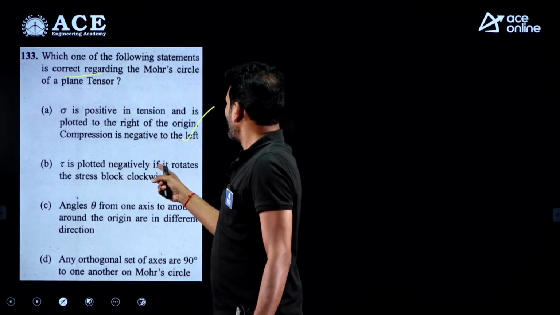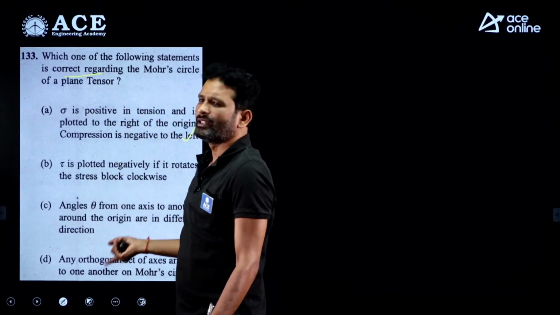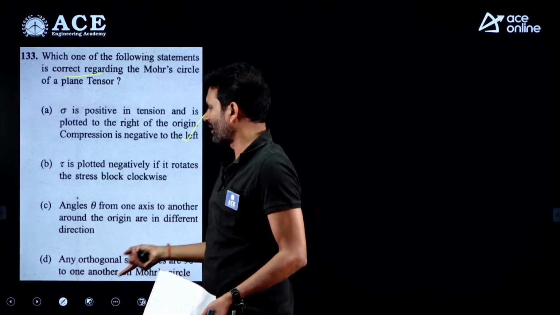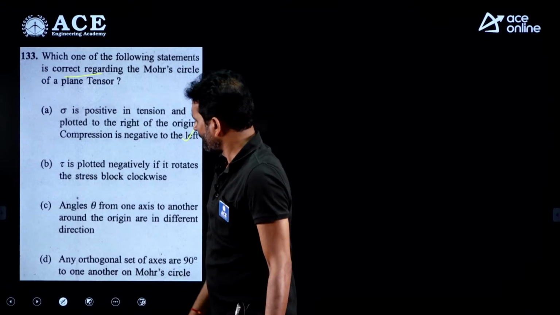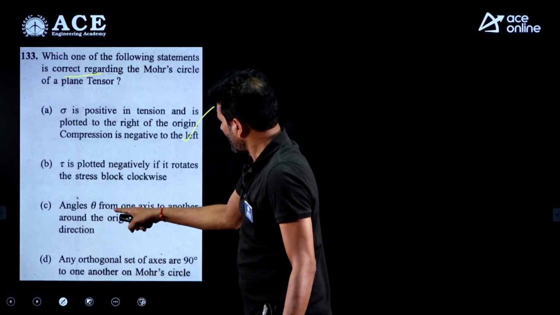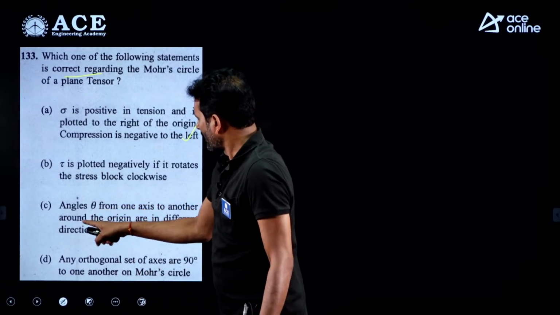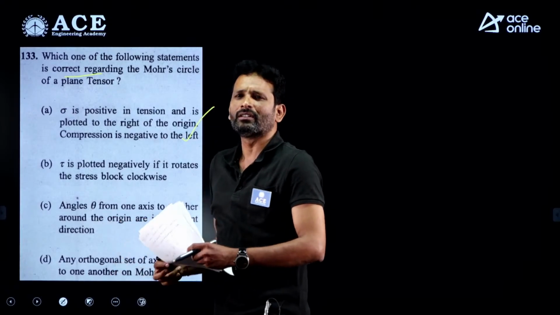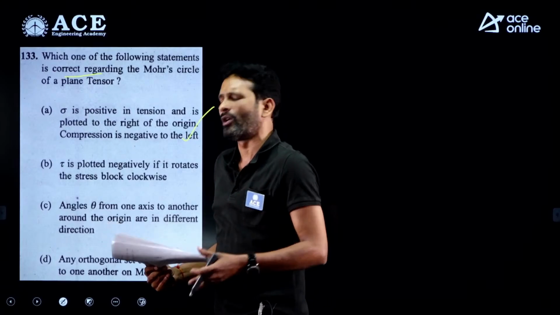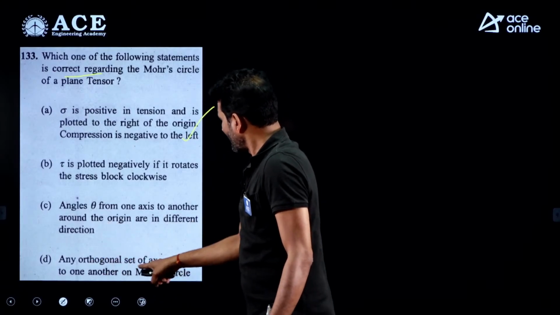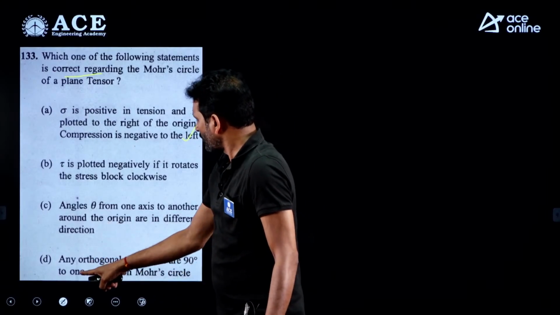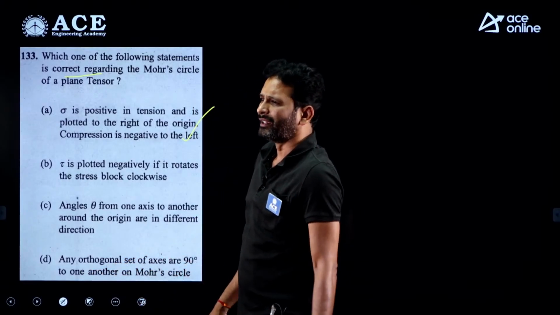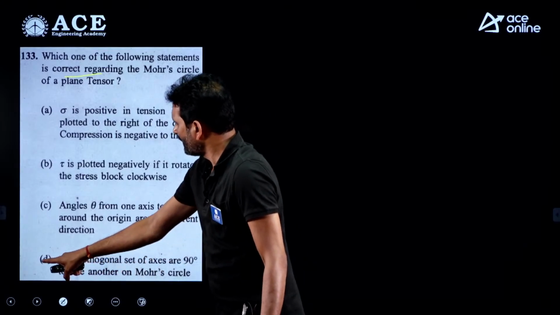Asking which one of the following is correct regarding this one. Tau is plotted negatively if it is rotated stress block in a clockwise direction. Clockwise shear we are taking as negative, anti-clockwise shear we are taking as positive. That is also correct. Angles theta from one axis to another are around the origin in different directions. Perfectly. Theta is representing the different planes that are passing through the point. Any orthogonal set of axes are 90 degrees to one another on Mohr circle. No, they are double the angle. It is 180 degrees. So this is incorrect.